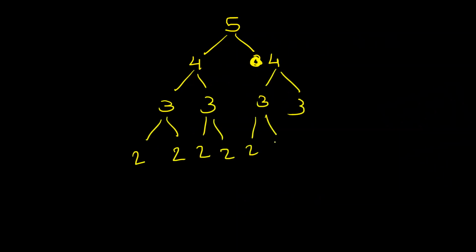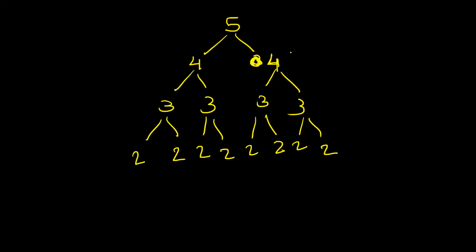See, 5 was dependent on 4 and 3 now. But I want to approximate the upper bound. So let us say that 5 is dependent on 2 times 4, because the time taken to evaluate 4 is greater than the time taken to evaluate 3, right? So you can understand like this also. See, it's a complete binary tree. Same thing. How many levels are there?